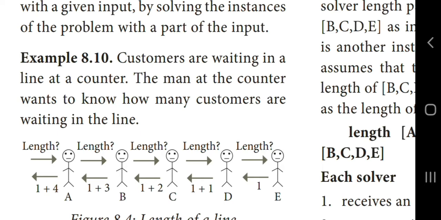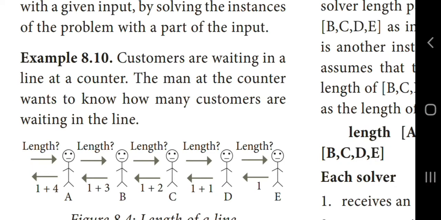And then A calculates the length, 4 plus 1. So totally how many persons are standing in the queue? 5 persons. So customer A gives the reply to the counter man: totally 5 persons are standing in the queue. Here you can see the length of the queue is calculated by dividing the problem into small subproblems, and only then does it give the final answer 5.